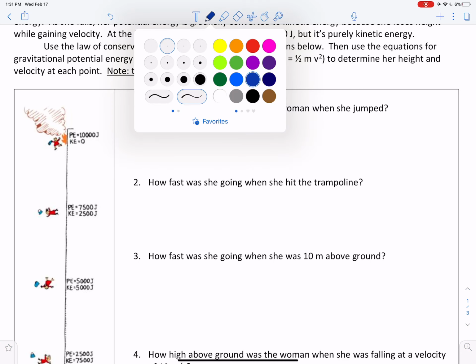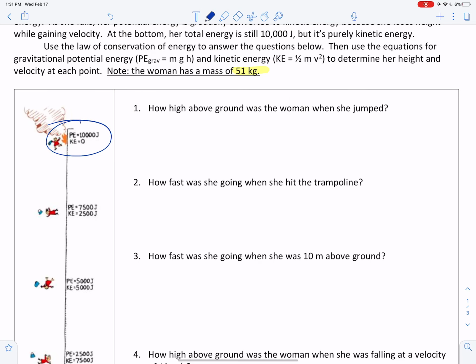When she jumped, we see that her potential energy is 10,000 joules and her kinetic energy is 0. So her potential energy is completely related to how high above ground she is. I'm going to use that to figure out how high she was, starting with the potential energy equation. This is gravitational potential energy. By the way, there are other forms of potential energy, but we're focusing on gravitational potential energy.